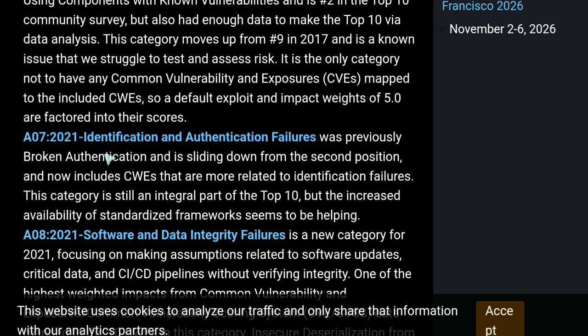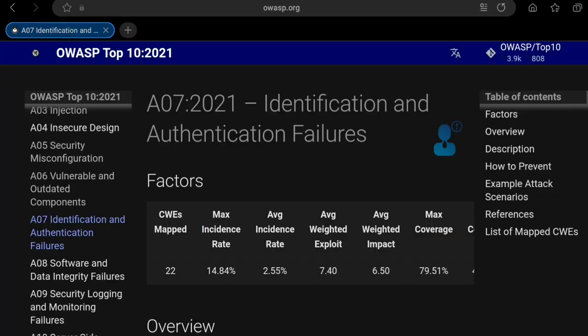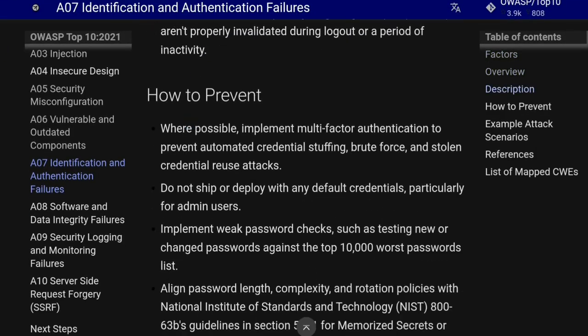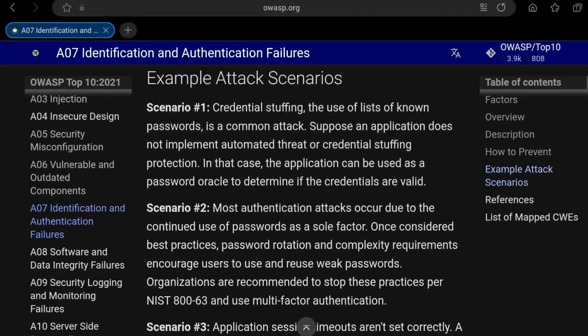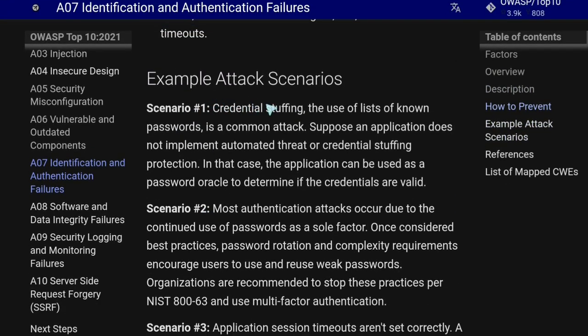It was previously called broken authentication and is sliding down from the second position, and now includes CVEs that are more related to identification failures. An example would be credential stuffing. The use of lists of known passwords is part of identification and authentication failure, and it is a common attack.